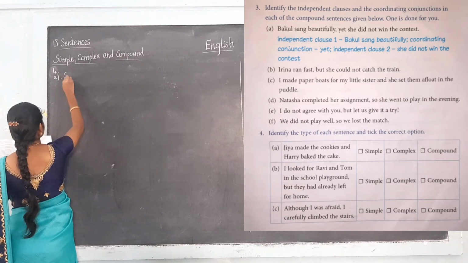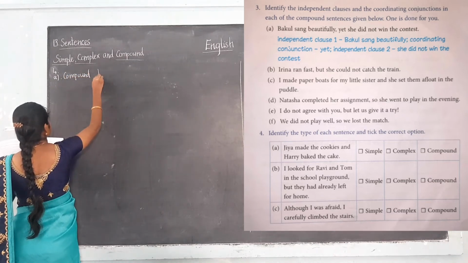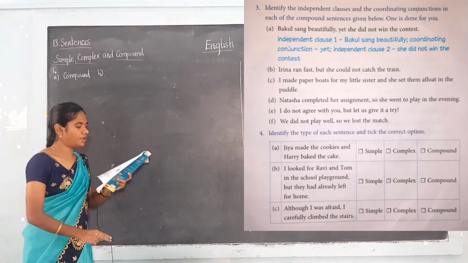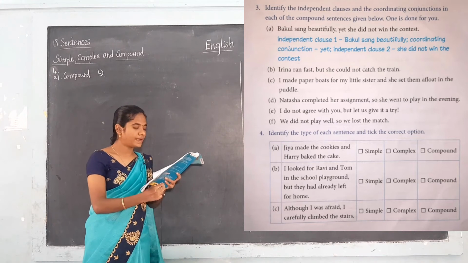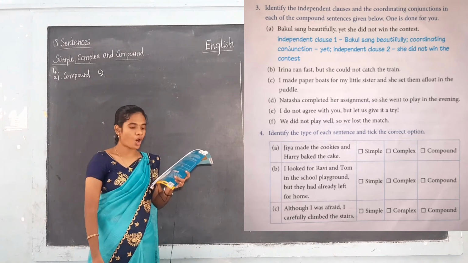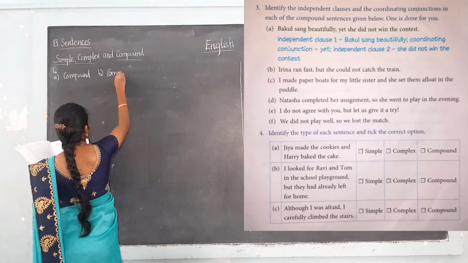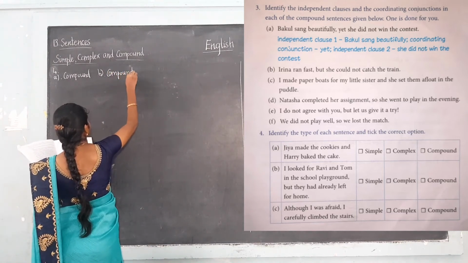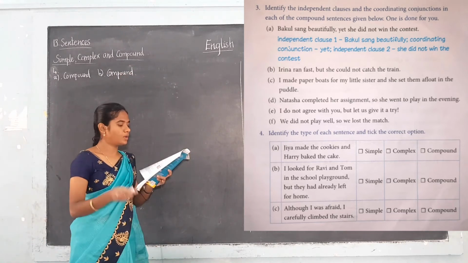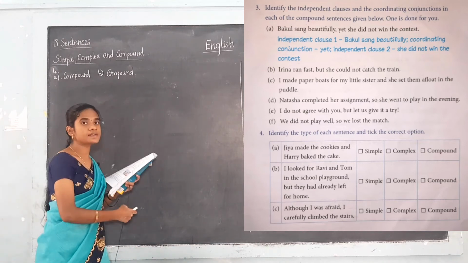First, A is a compound sentence. And next, B. I looked for Ravi and Tom in the school playground, but they had already left for home. So this is the compound sentence. Now what is the conjunction in these two compound sentences?